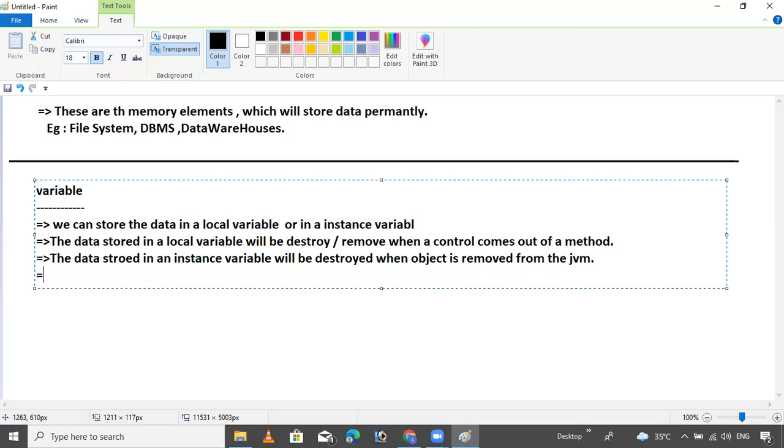Then the data inside the variable will be removed. Okay. Now next is the final point about a variable.